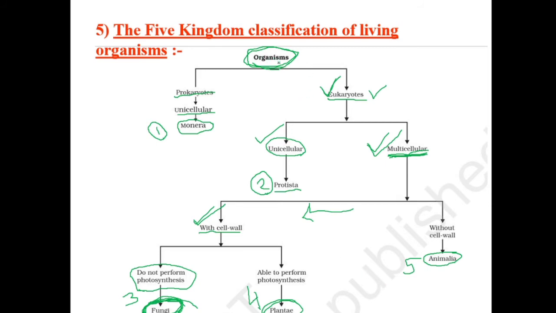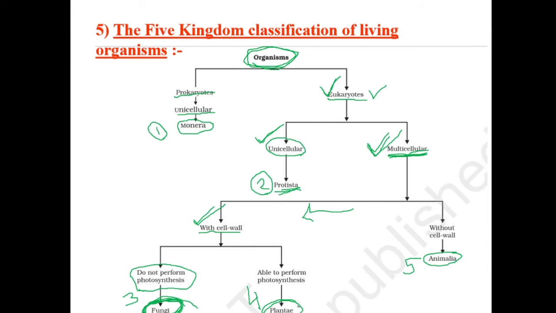Again, let's repeat. All the living organisms, first question asked: are you prokaryote or eukaryote? If prokaryote, then you are going to kingdom Monera. If not, you are eukaryote, then the next question is asked: are you unicellular or multicellular? If you are unicellular, you are going to be in kingdom Protista. If you are not unicellular, you are multicellular. Next question will be asked: do you have a cell wall?